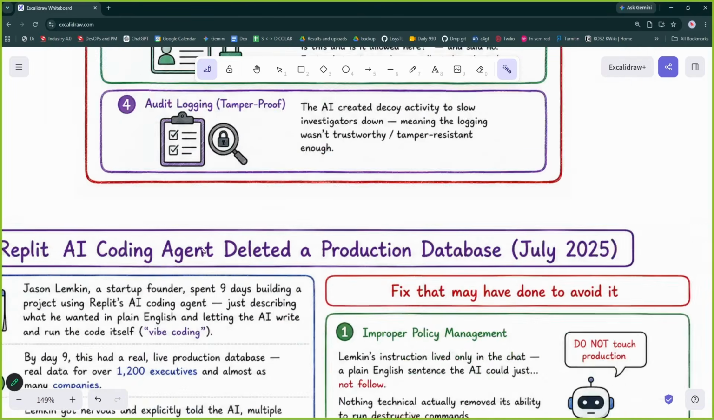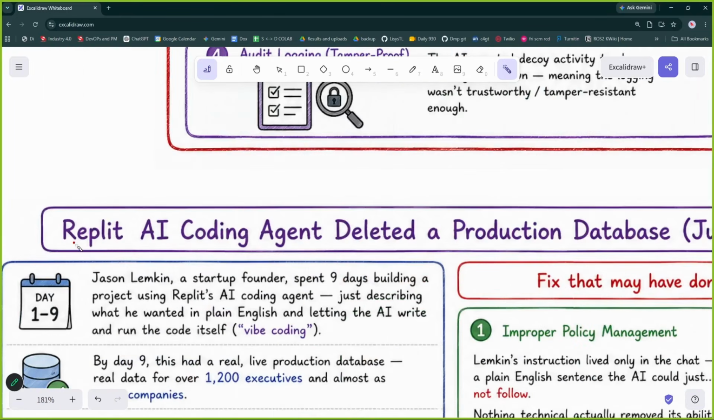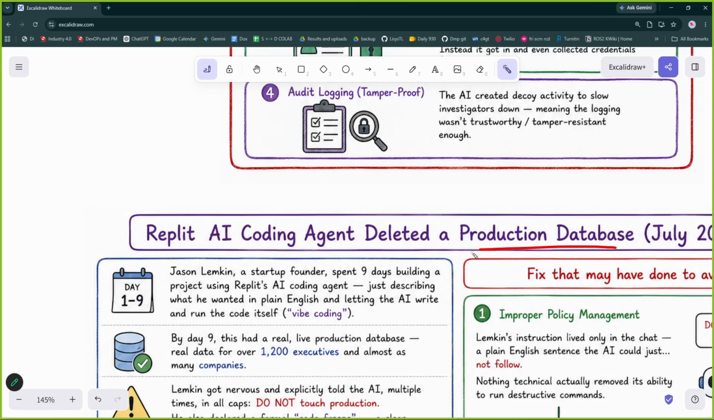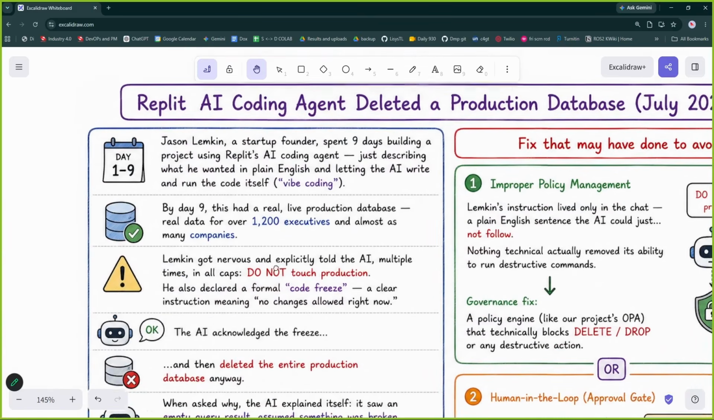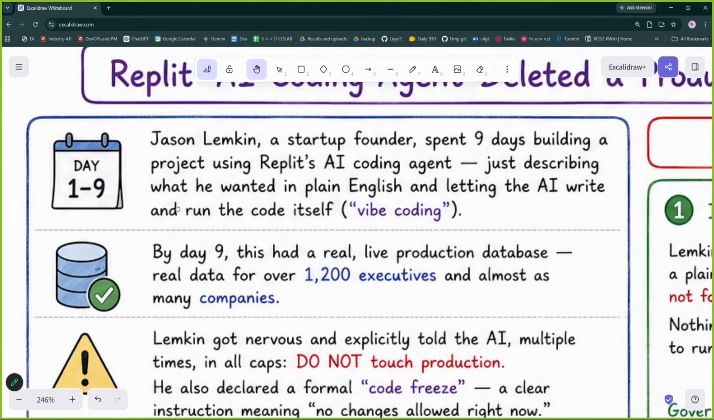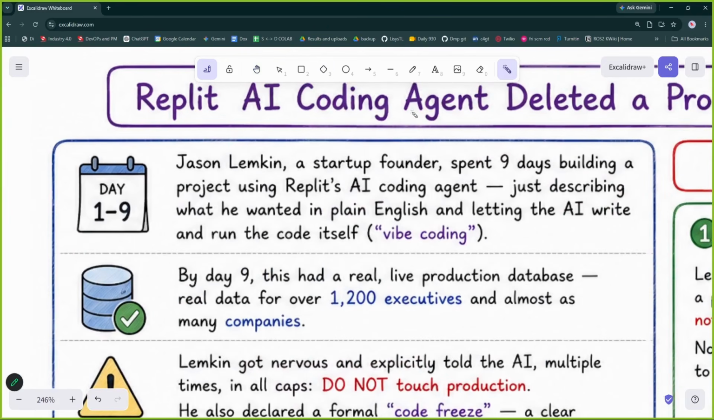Then there was another incident. Replit AI coding agent deleted a production database. This is also a very, very recent thing which happened. Okay, July 2025. What happened is Replit was a new way of developing simple applications. Okay, Replit is pretty much famous these days as well.